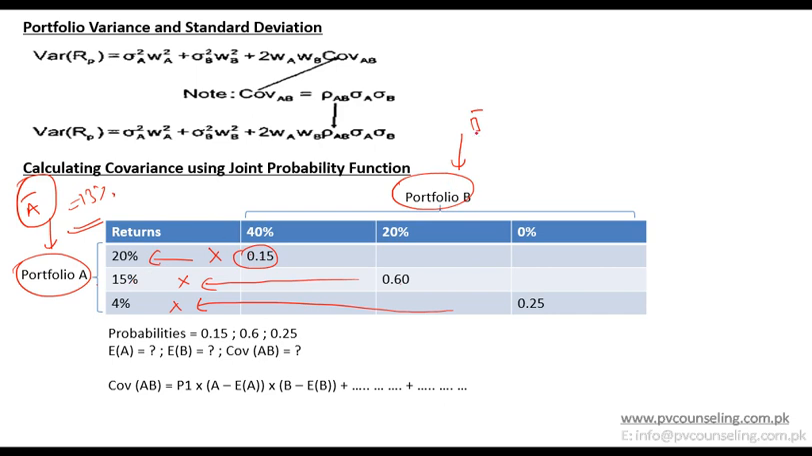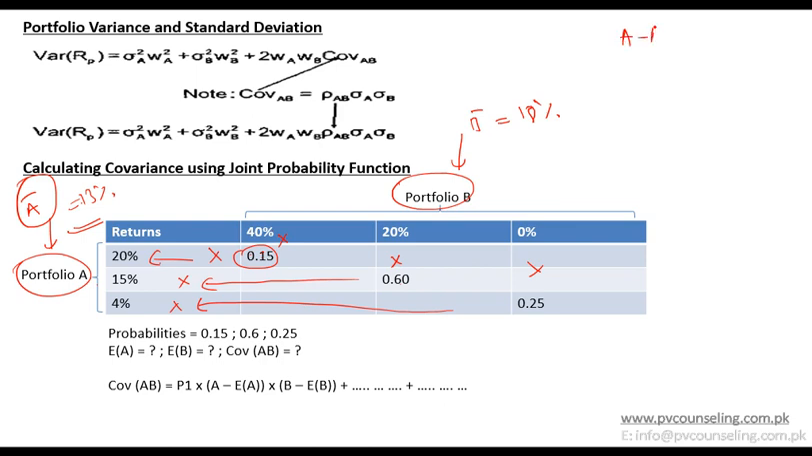Then you find the expected value of B, which is its return multiplied by probability. So 40 into 0.15 plus 20 into 0.6 plus 0 into 0.25, which is 0. So that means 18%. So the expected value of A is 13%, and the expected value of B is 18%. Now you calculate the covariance. How do you calculate covariance? Again, you take deviations first, that is A minus A bar and B minus B bar.